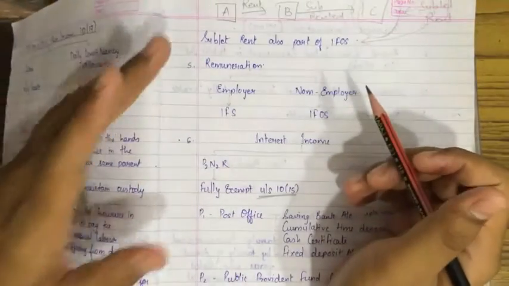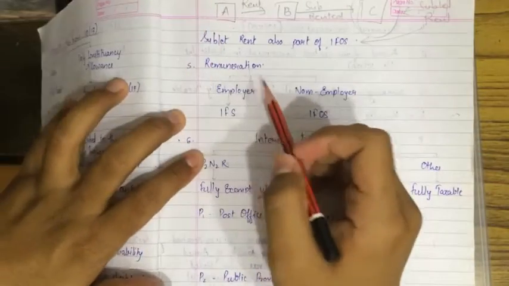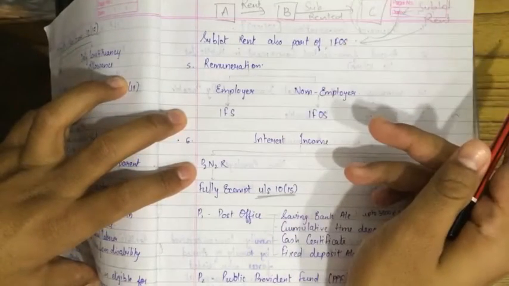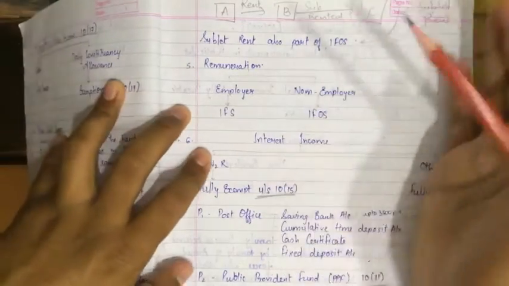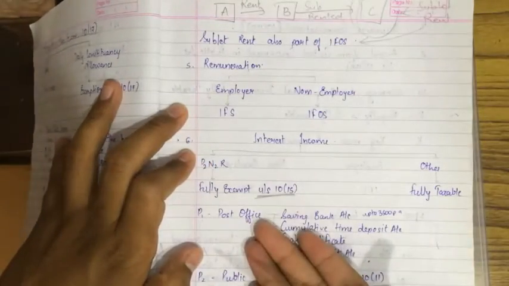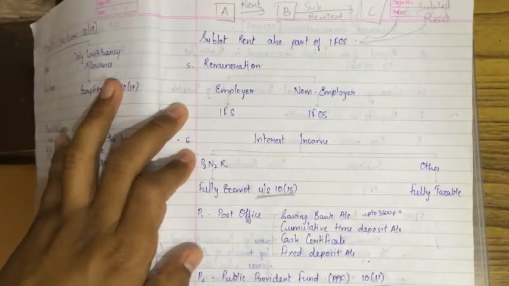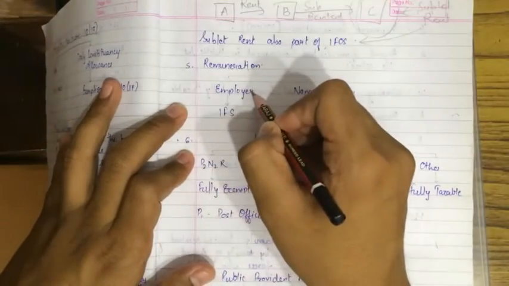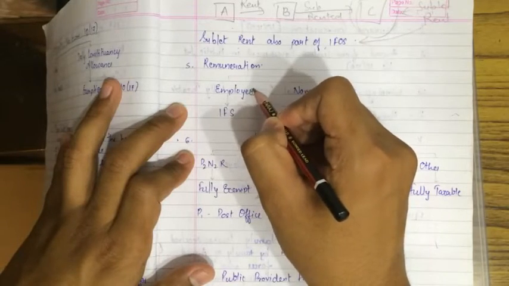Remuneration. If the remuneration is given by an employer to an employee, that is an employer-employee relationship, and the income the employee receives from the employer comes under income from salaries.